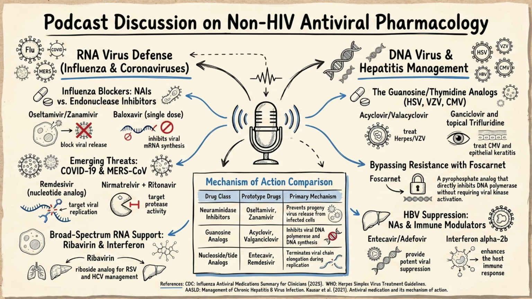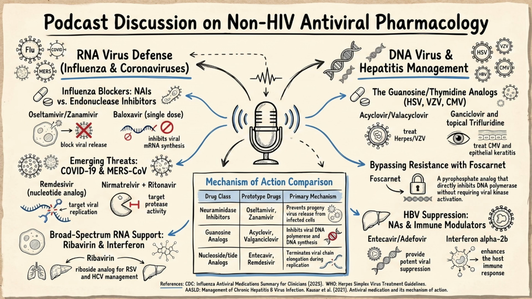You do. So we've seen how to attack a virus that replicates quickly and bursts out of cells. But what if the virus doesn't do that? The sneaky ones. Exactly. What if it retreats into our nervous system and hides out for decades, only to reactivate later? Let's look at the herpes viruses. Specifically HSV1, HSV2, and VZV, which causes chickenpox and shingles.